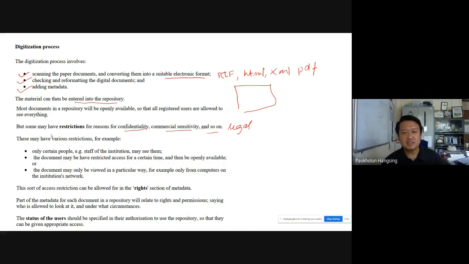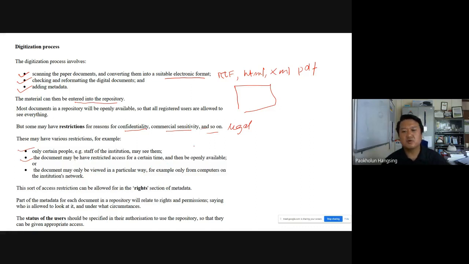So there may be various restrictions. Only certain people, for example, as we said in the beginning, the administrative staff of the institution, may be allowed to see administrative documents. In that case, the restriction will be to those administrative staff only. Then a document may have restricted access for a certain time and then become openly available.